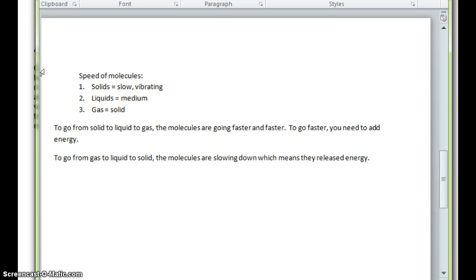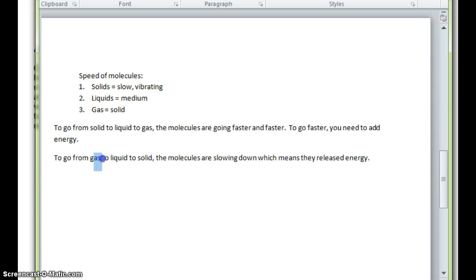The easiest way to keep straight whether or not a phase change is adding or removing energy is to think of the speed of the molecules. Slow solids, medium liquids, fast gas. To go from solid to liquid to gas, the molecules are going faster and faster. To go faster, you need to add energy. You know that if you want to run a race, you need to add energy to your body to run. We need to add energy to the molecules to get them to change from solid to liquid to gas.